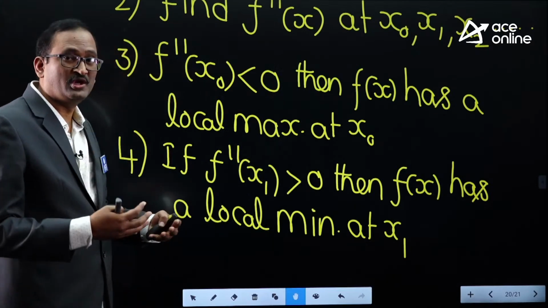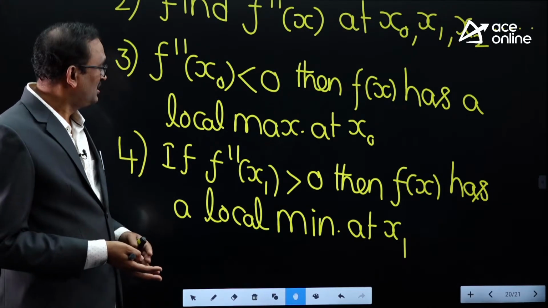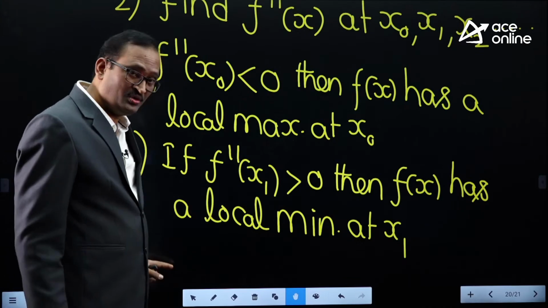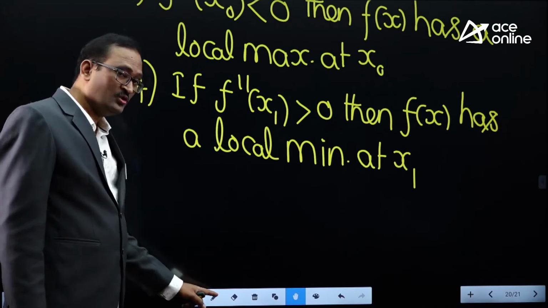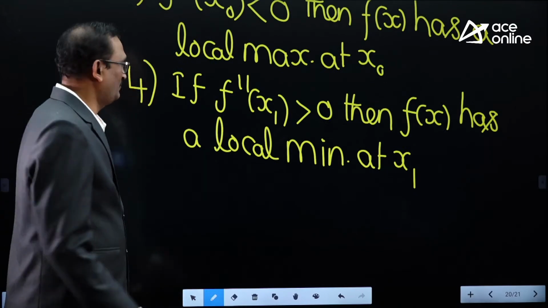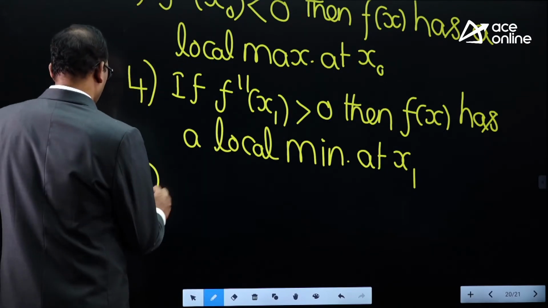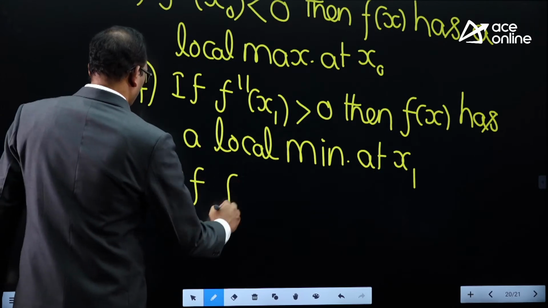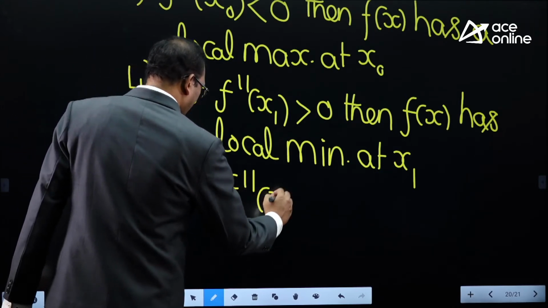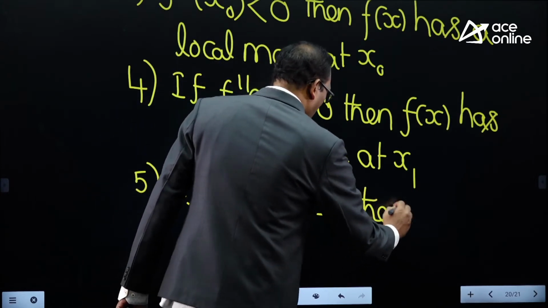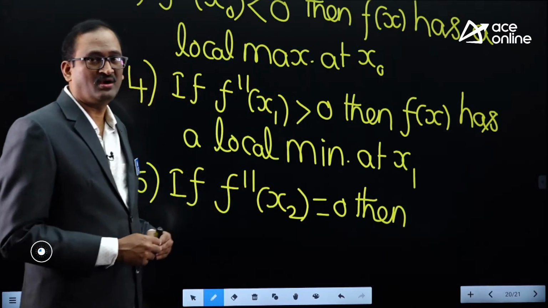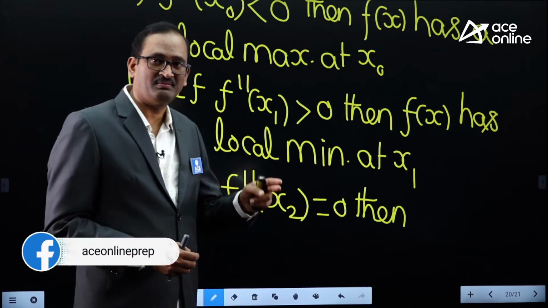So you people already got an idea, I mean a doubt: f double dash x less than 0 at any critical point gives maxima, greater than 0 gives minima. What about f double dash x equal to 0? If f double dash x at any critical point is 0, then the given function may or may not have either a maxima or minima.